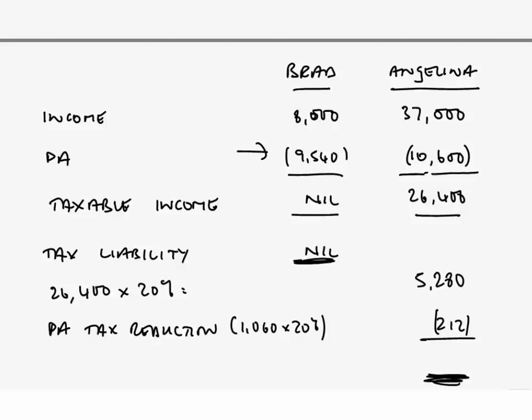We have therefore been able to take advantage here of 2 elections that were worthwhile. We have been able to still get the transference of the unused personal allowance, giving a £212 tax credit to Angelina, and a rather bigger saving by moving £3,000 of income from what would have been in Angelina's over to Brad's computation. That's another £600 worth of tax saving. So just have a little look there at how those elections have been worthwhile so far as the married couple are concerned.